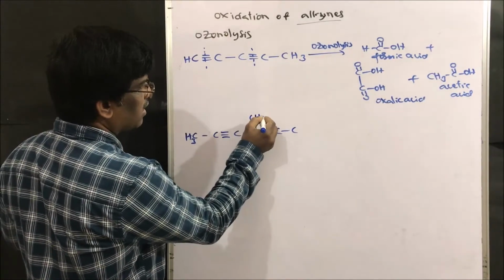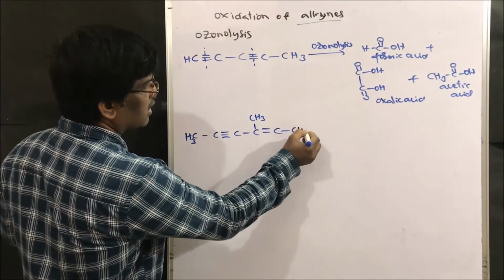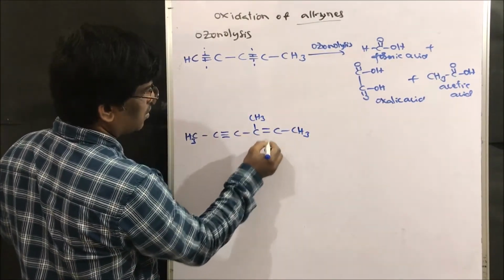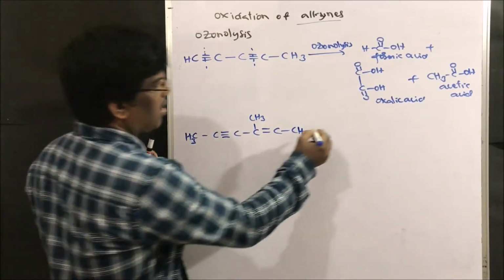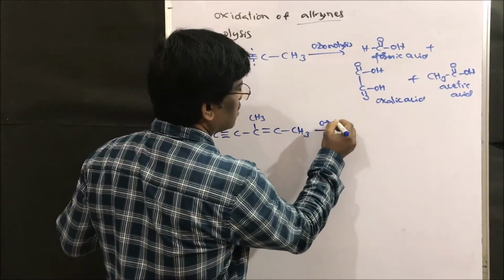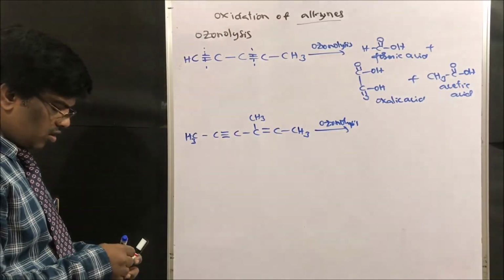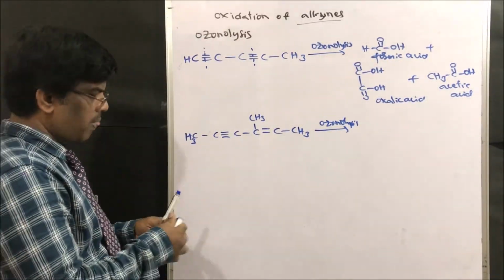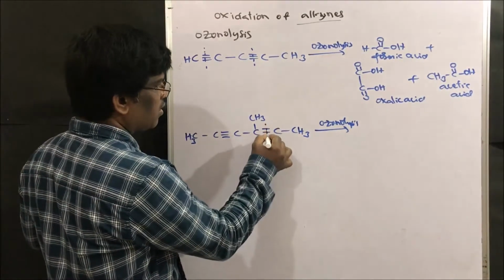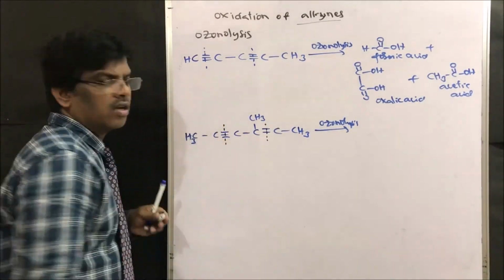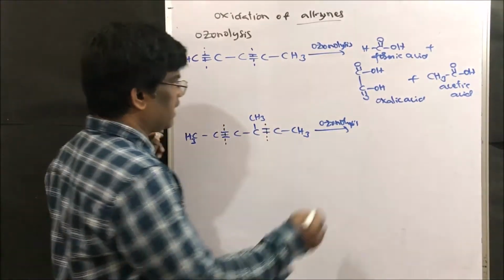Let us take one more example, with a methyl double bond CH3. Upon ozonolysis, here a double bond is there, and here a triple bond is there. No doubt the double bond also undergoes ozonolysis. Let us see what we get.